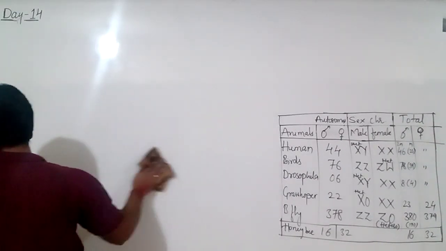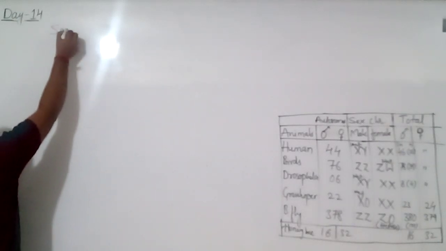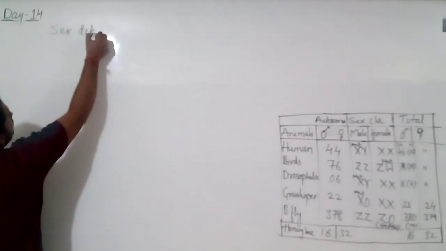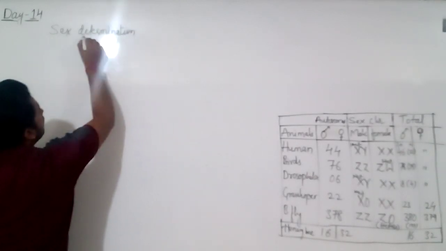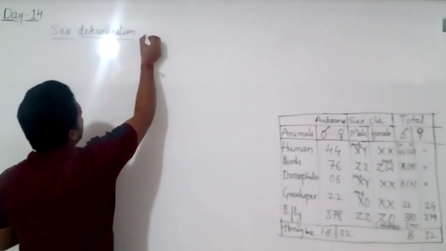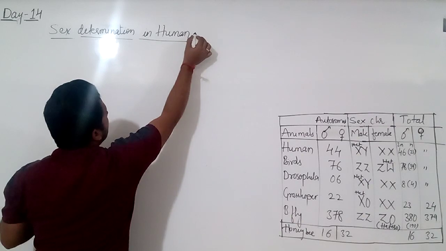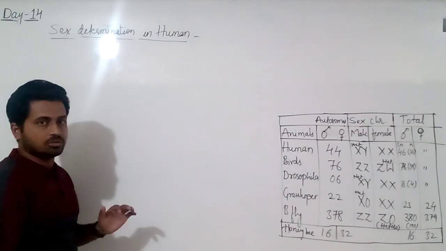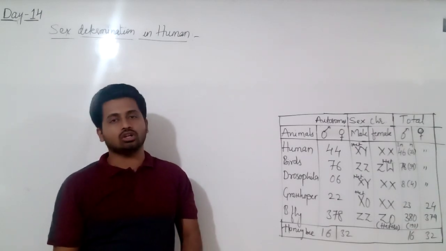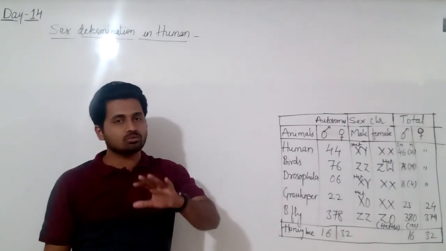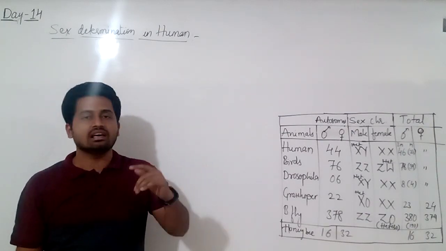Now coming to sex determination in humans. Sex determination means male or female in human. That is simple, already discussed. The genetic constitution is 44 chromosomes of autosomes, which are the same, but the allosomes, the sex chromosomes, are XX and XY.